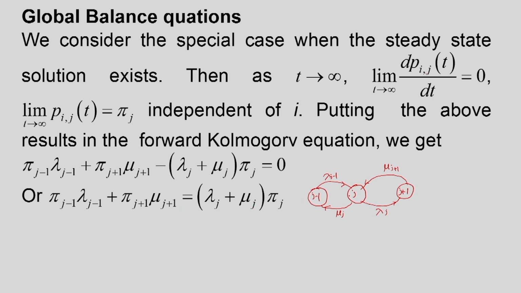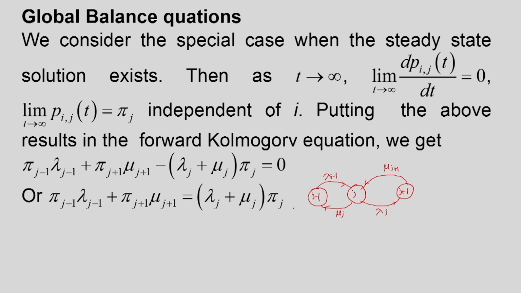It says that at state j, the probability rate of entering, that is pi j minus 1 into lambda j minus 1 plus pi j plus 1 into mu j plus 1, is equal to the probability rate of leaving the state, that is pi j into lambda j plus pi j into mu j. So this is the global balance equation.